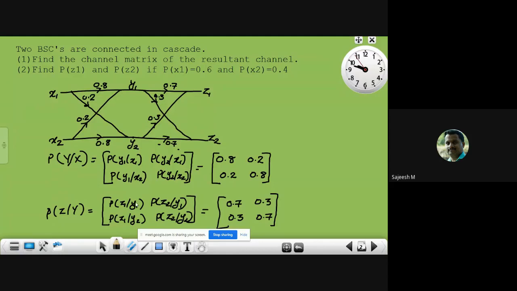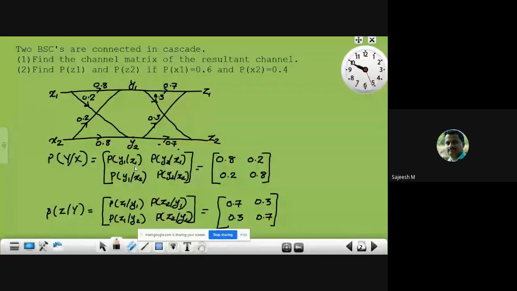Therefore P of z1 given y2, P of z2 given y2, and from the channel diagram we can write 0.7, 0.3, 0.3, 0.7. These are the channel matrices we have written from the given channel diagram. We have already studied what a channel diagram is, what a transition matrix or channel matrix is, and the different elements of a channel matrix.